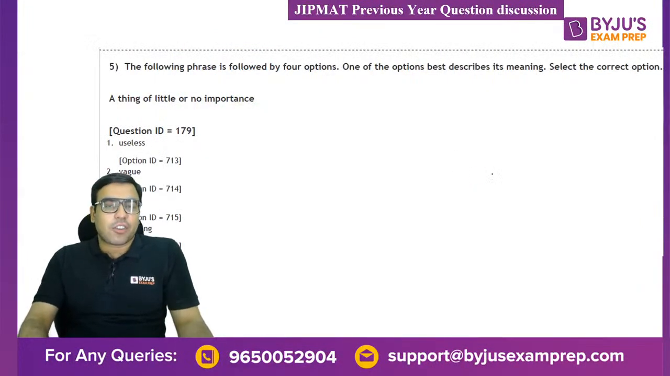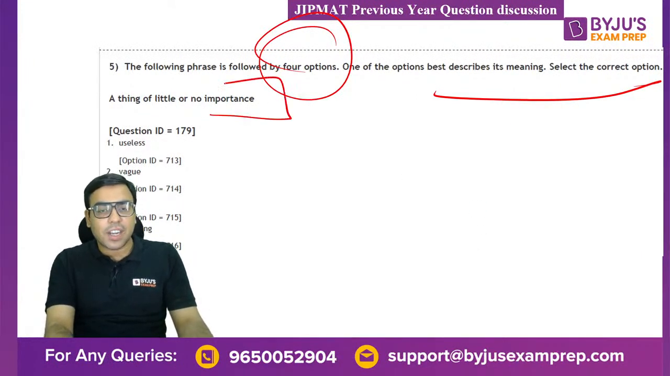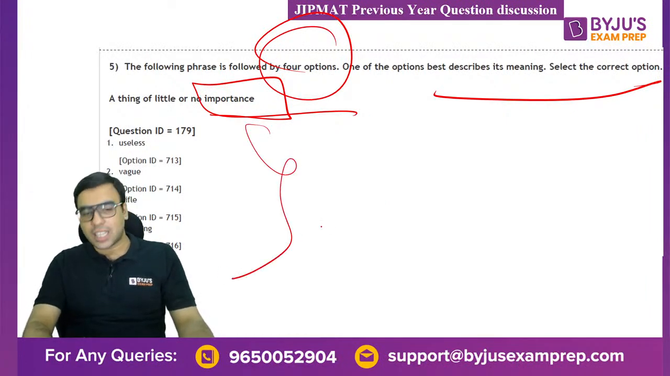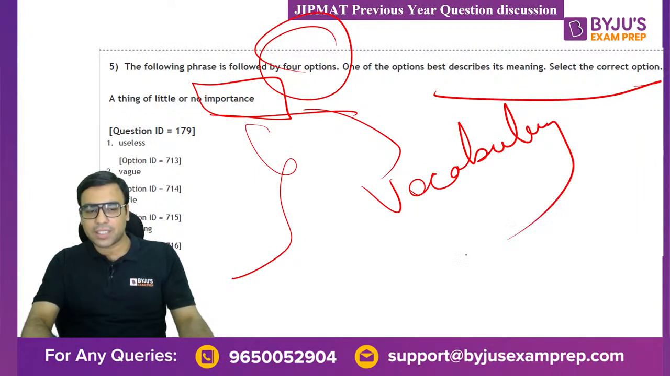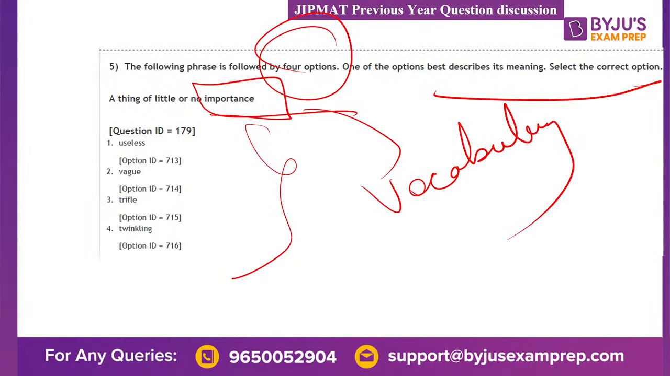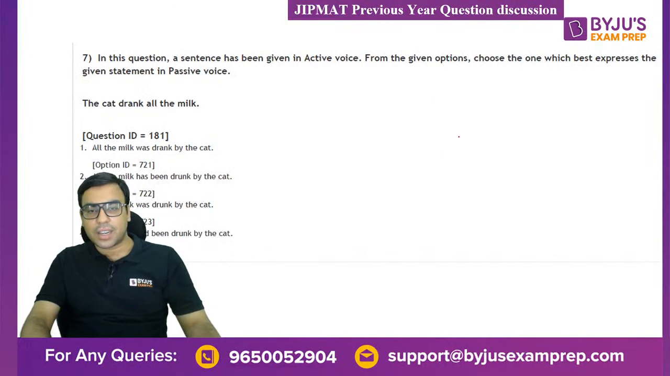The following phrase is followed by 4 options. One of them is the best option, you have to tell me: a thing of little or no importance. And you have to tell me what is the right answer. So these are basically vocabulary questions, they are asking. Okay, you can see this. So these are the options, and you can mark one of them, whatever you find the best one. Okay, now the next one, they can ask a question about this.